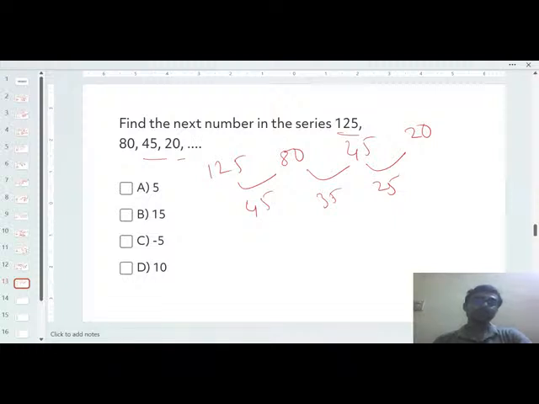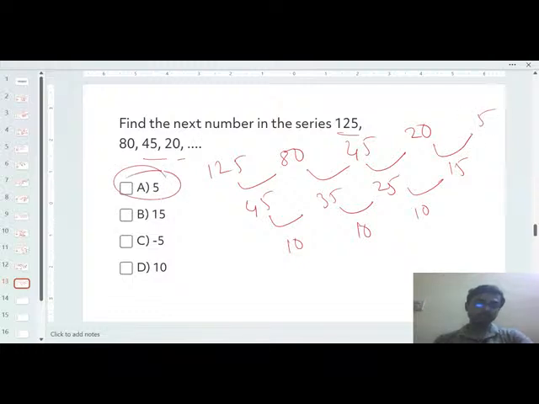Again you have to go to the third step, that all the gaps are 10. So again there will be a gap of 10, so 15. So 20 minus 15 will be 5. So the correct option will be 5. Understood? So this is very easy. You have to identify the relationship between all of these numbers, and you will readily get the correct options.